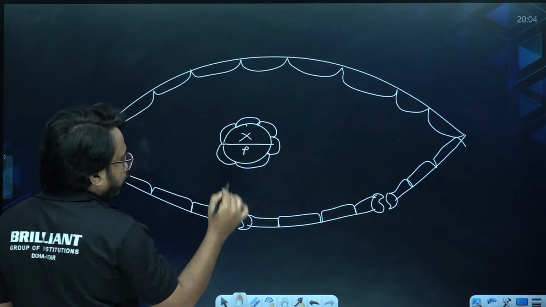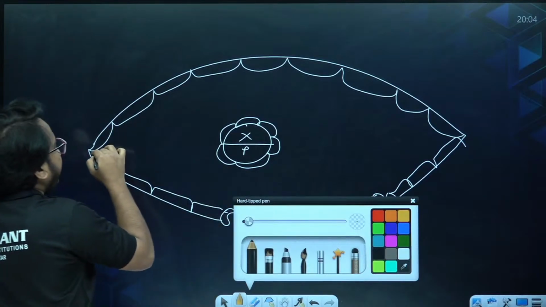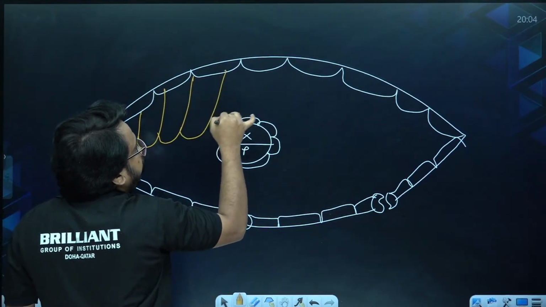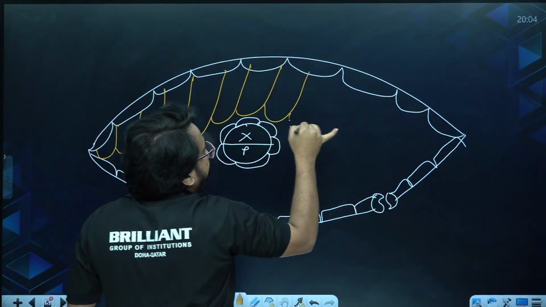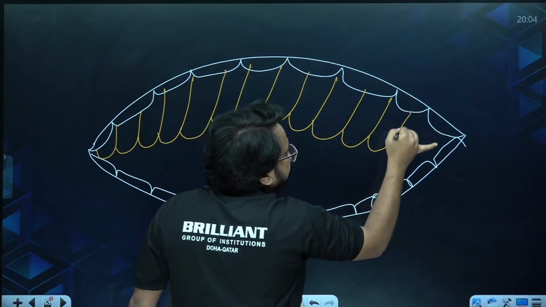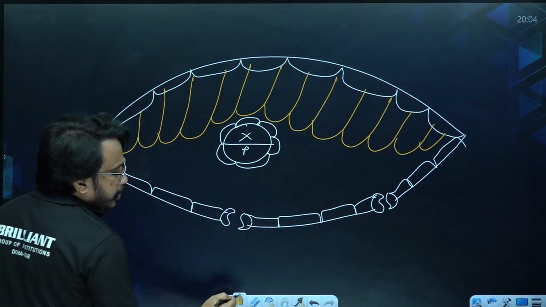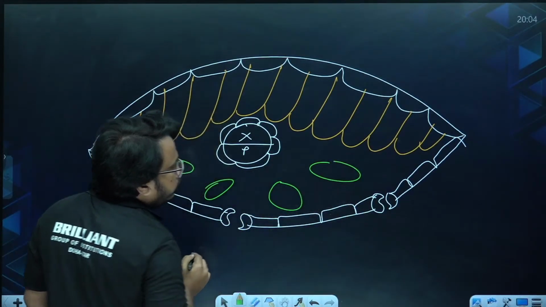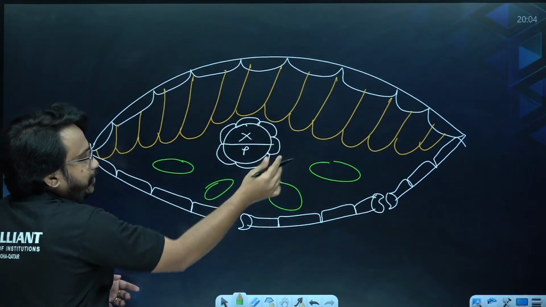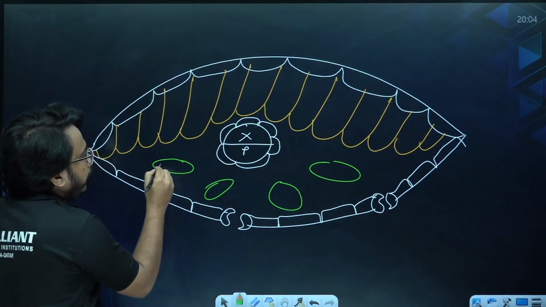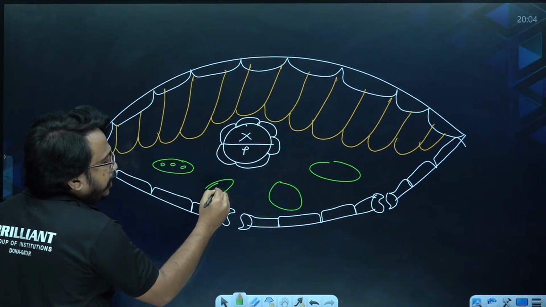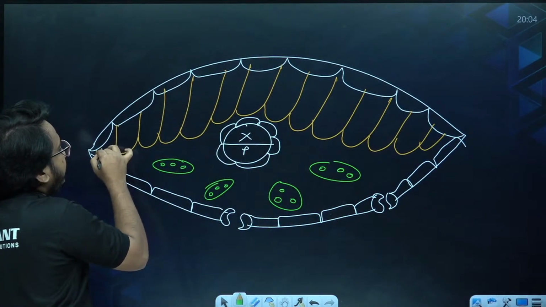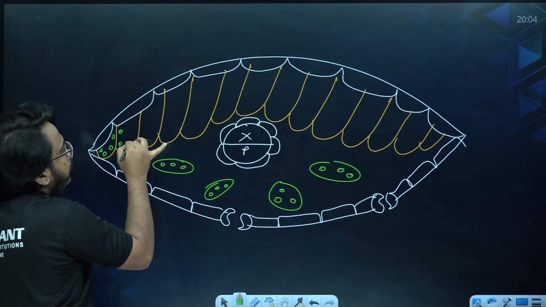Now, in between the upper and lower epidermis, there is palisade as well as spongy mesophyll. Like this, compactly packed mesophyll tissues will be coming. That compactly packed mesophyll tissue only, we call it palisade mesophyll. And here, less compactly packed mesophylls are coming. That is actually called spongy mesophyll. So you should understand, inside this palisade as well as spongy mesophyll, they will be having chloroplast. And the photosynthesis will be occurring inside the chloroplast that is coming in the palisade as well as the spongy mesophyll.